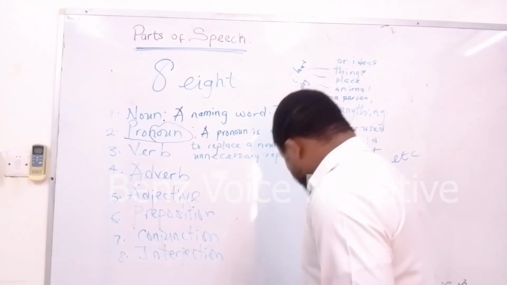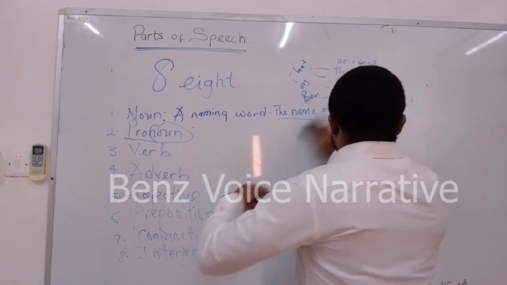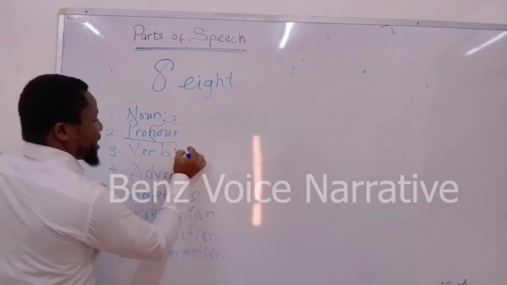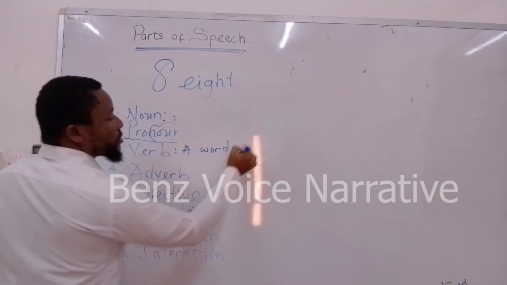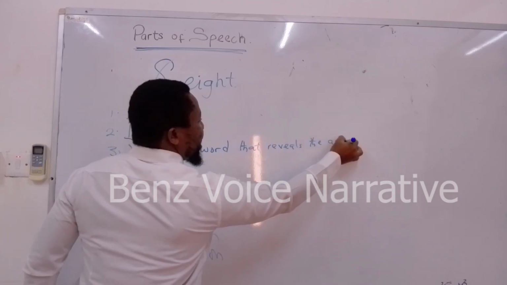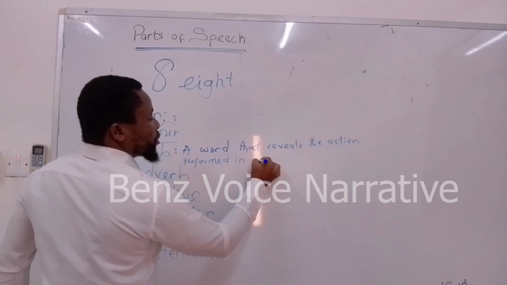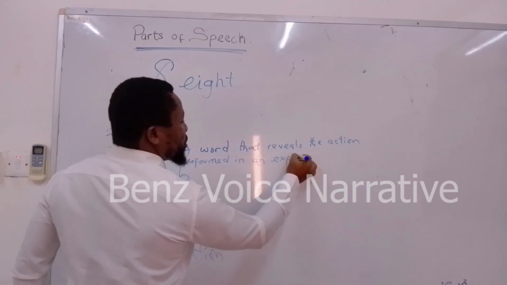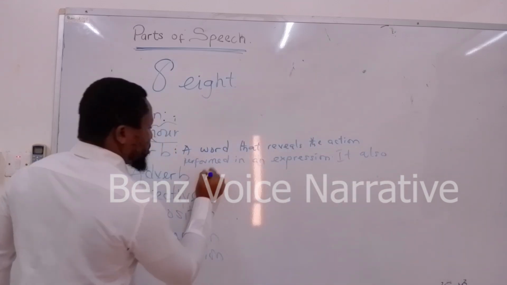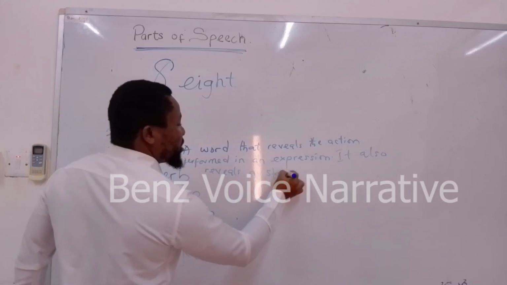And number 3, we have the verb. The verb is a word that reveals the action performed in an expression or speech. It also reveals a state of being.